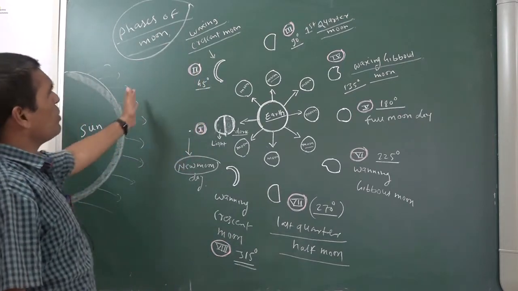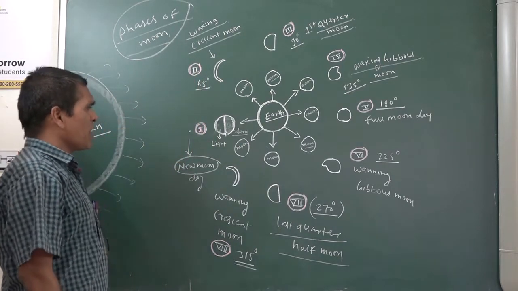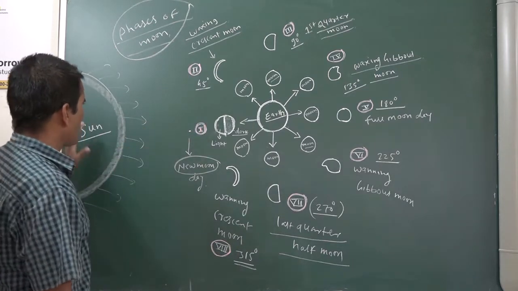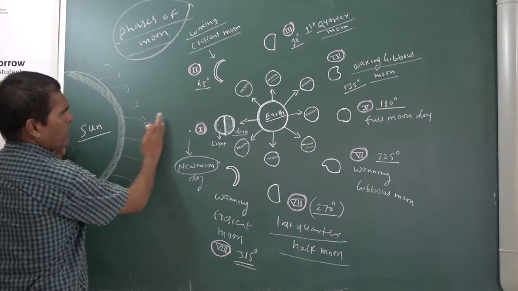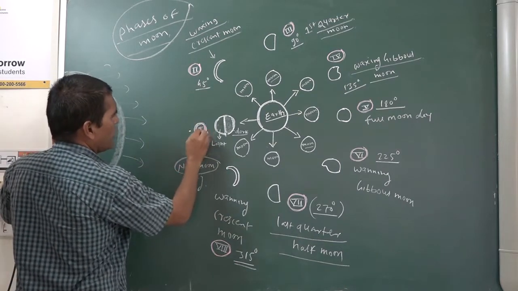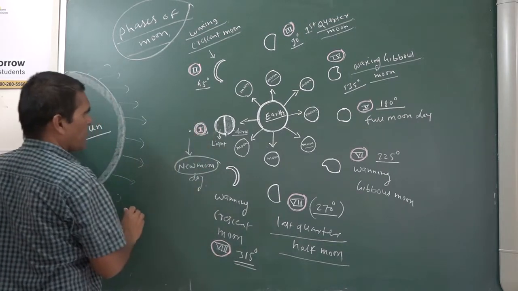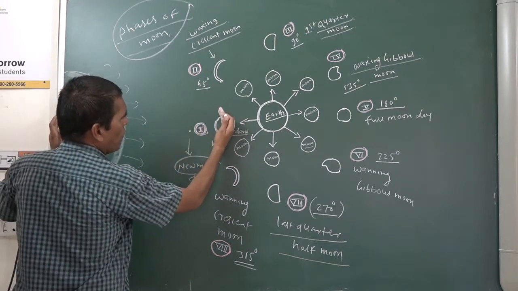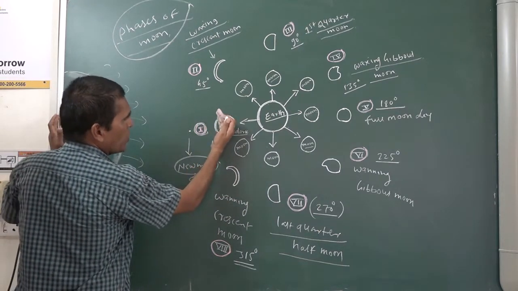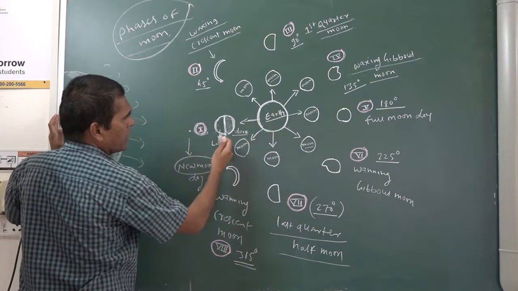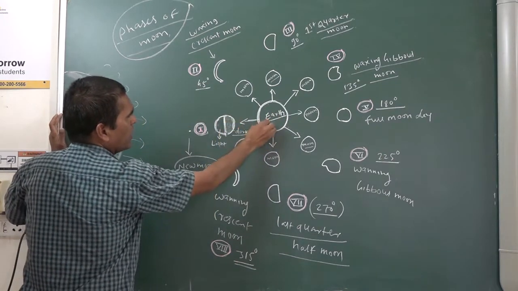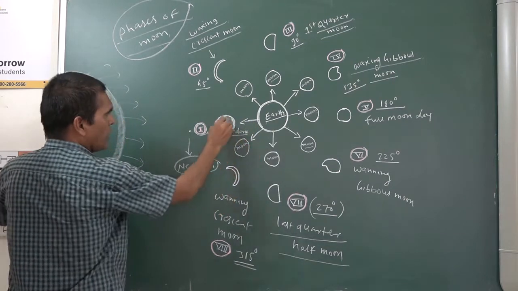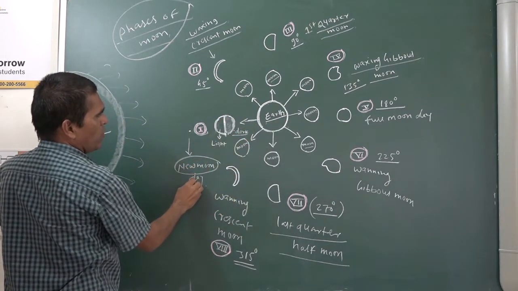Now in the phases of the moon, different phases are there. I have written them there. First you have to understand the first phase. This is the new moon day. How does the new moon day happen first? Because the sun rays are falling on the moon, half portion is lighted, and the half portion on the earth's side, which we cannot see from the earth, is dark. That day we can't see any moon. That position is called the new moon day.